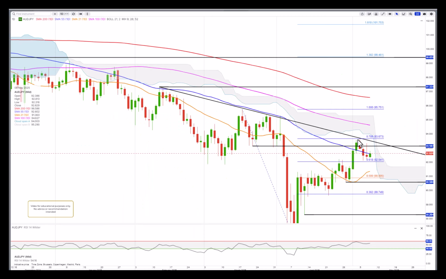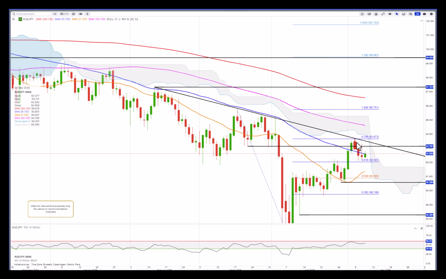Aussie yen, well, still after being rejected at the upper falling trend line and the 786 retracement, it is holding on a little bit, but there's still negative sentiment on the RSI. It didn't close above the 60 threshold, so it could sit back, and also the 55 moving average will drag it down a little bit. But for now, we are still with a higher high, higher low, higher high, and let's see what happens. If it takes out the spike up here at 93.75, then there could be potential up to around 95, 95.75.